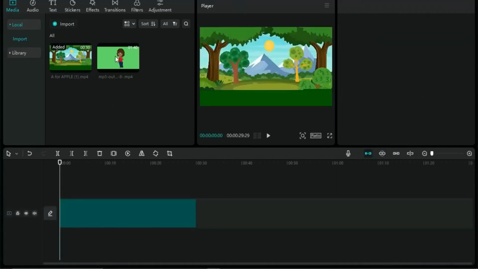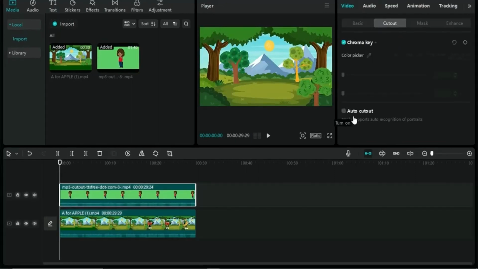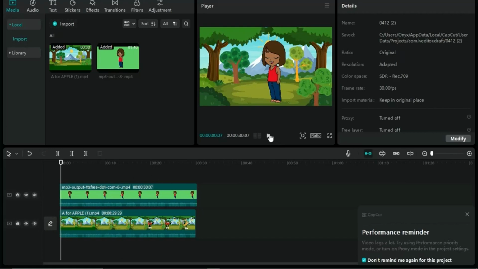So, as you can see, I'm just going to remove the background of the character. Once you do that, it's going to bring out just the character alone without the background. And you can just simply merge both of them right here. So, you can see, guys, this is how to actually do it right there.